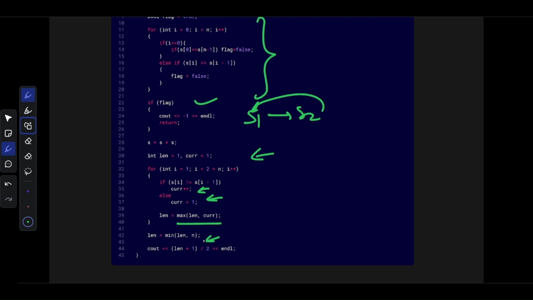After that, we do length plus 1 to handle the case of odd, because for odd lengths the string reduces from 7 to 5, 5 to 3, 3 to 1. So it will be 4 steps, that is (7 plus 1) divided by 2.